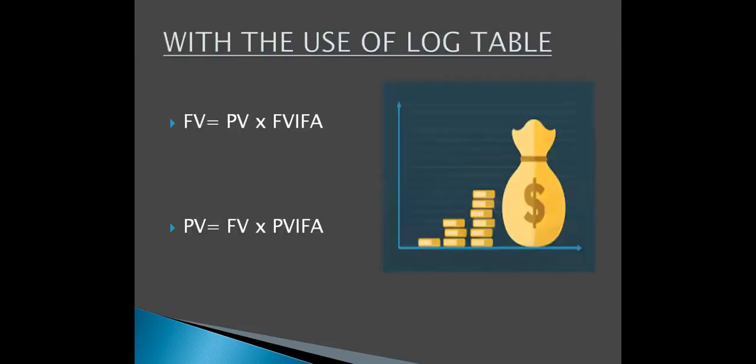Now with the use of the log table, it's very simple. When we have to calculate the future value, we'll simply multiply PV into FVIFA. Now please pay attention here. The letter A is extra in this. Earlier, when we were using the log table in those two questions, I had only written PVIF and FVIF. There was no A in it. Now A stands for annuity. So when we are talking about annuity, we will always use the annuity table. It's always given separately.